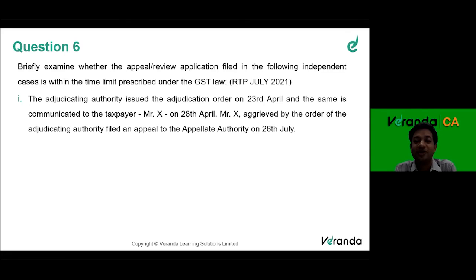Because if you calculate from 28th April, 3 months comes to May, June, July, 28th July. So 26th is within the time limit. But if you start from 23rd April, then it goes beyond 3 months, right? So one of the areas where the examiner wanted to twist is 23rd or 28th April. So it should be calculated from 28th April only.